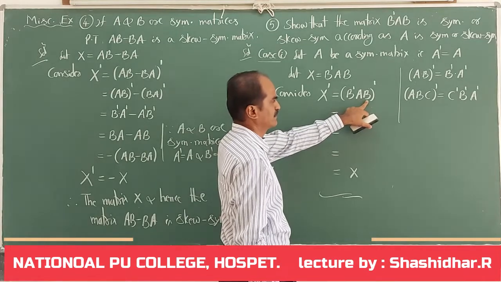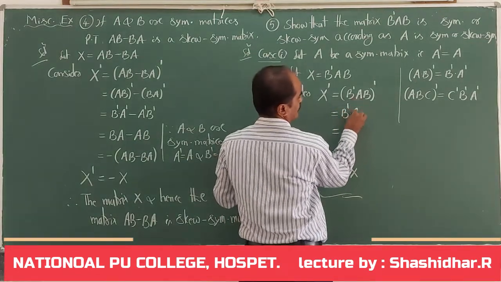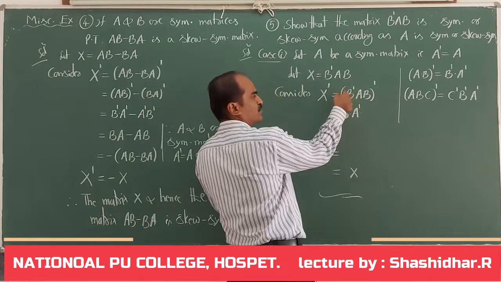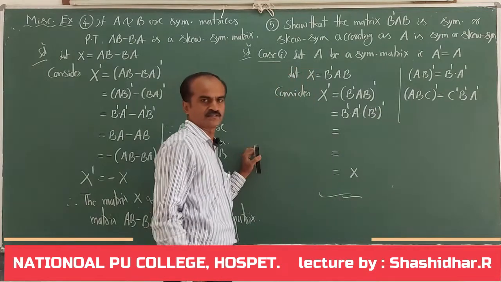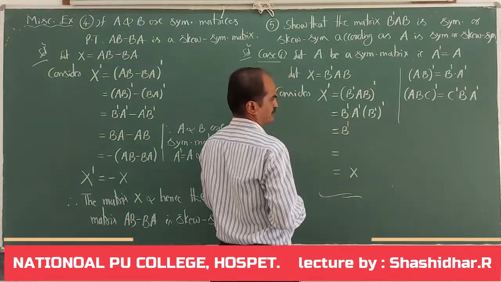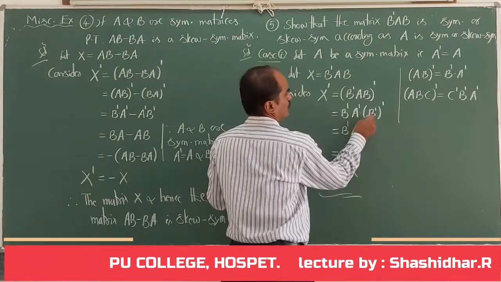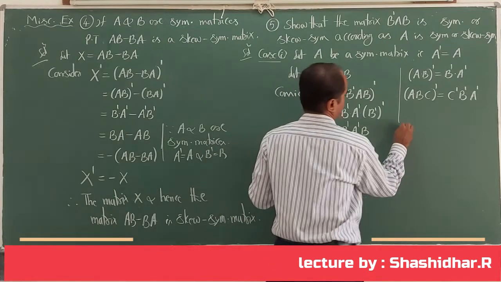First I have to write B dash, next I have to write A dash, next transpose of this matrix, that is B dash whole dash. Now it is B dash into A dash into B, because B dash whole dash is B. This is a standard property.